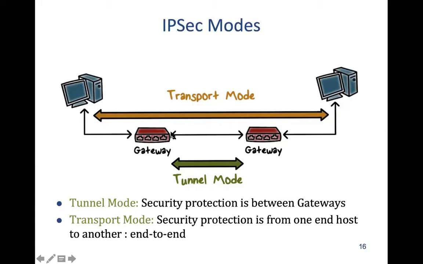Here, if we are using AH, then we are using authentication between these two, and of course, AH will also require some kind of encapsulation. And when you are using ESP, then we are creating a tunnel and using both encryption as well as authentication. So remember that there are four combinations.